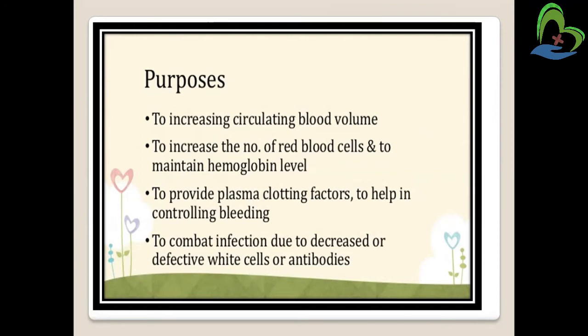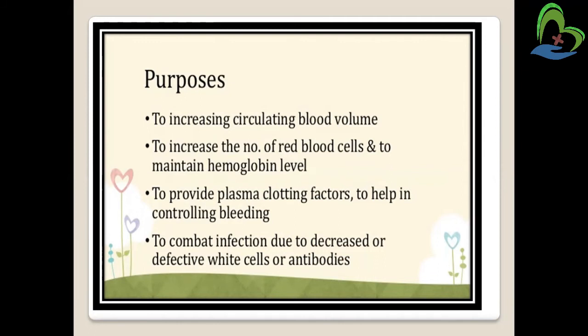The purpose is to increase the circulating blood volume. A patient who does not have proper blood volume needs a blood transfusion. Also, to increase the RBC and maintain the hemoglobin level, a patient who is suffering from severe anemia needs blood, which automatically increases RBC and hemoglobin.